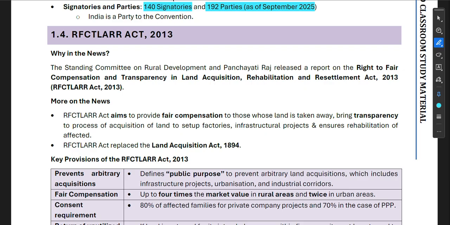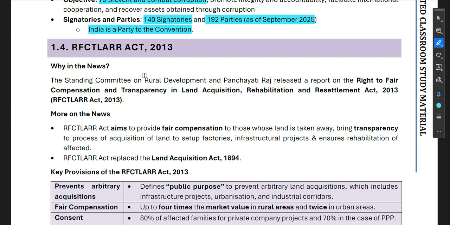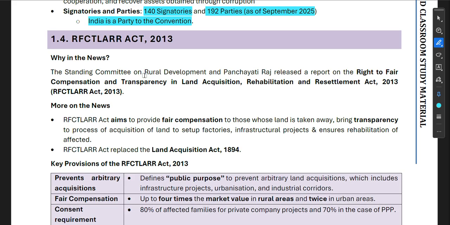this by their parliament. India is a party to the convention, but India has not ratified, so our law is not made to give effect to the provisions of the UN Convention Against Corruption in India. However, India is a signatory to it. Okay, India is a party to it, not signatory. Sorry, it is a party to it.